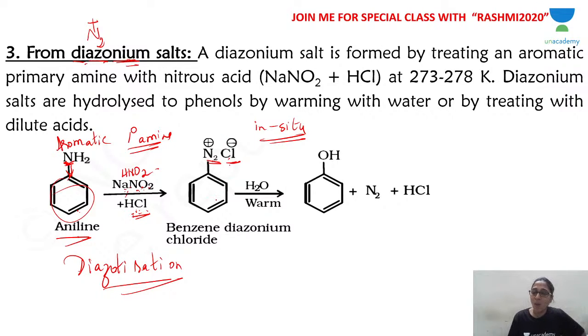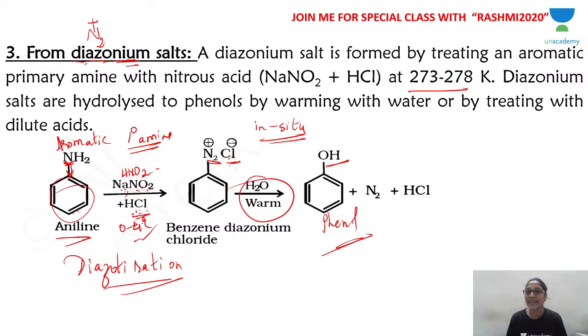The benzene diazonium salt thus formed, just warm with water. Just warming with water is enough. On the benzene, OH is substituted, and you get phenol. So, diazonium salt is formed by treatment of an aromatic primary amine, that is aniline, with nitrous acid, which you get inside the reaction mixture by the reaction of sodium nitrite with HCl, at 0 to 4 degrees Celsius, or 273 to 278 Kelvin.